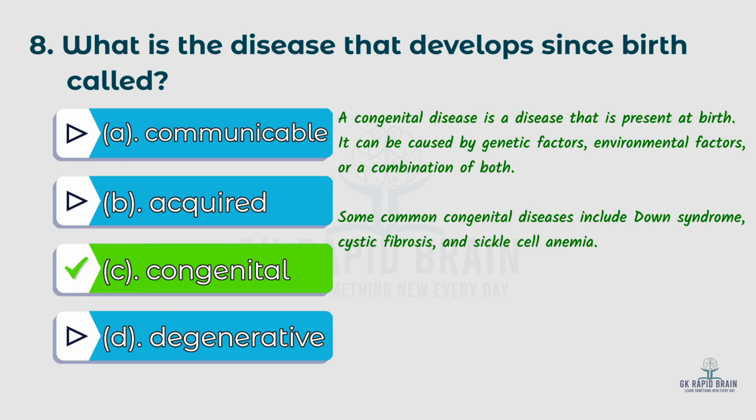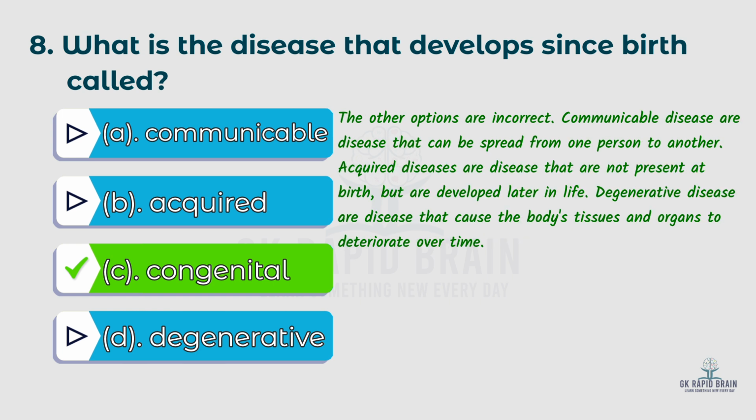Congenital. A congenital disease is a disease that is present at birth. It can be caused by genetic factors, environmental factors, or a combination of both. Some common congenital diseases include Down syndrome, cystic fibrosis, and sickle cell anemia. The other options are incorrect.